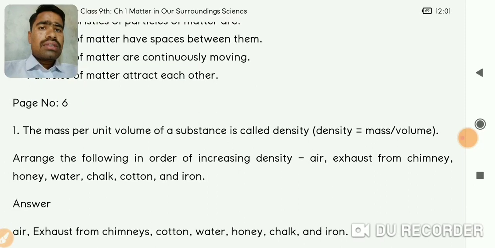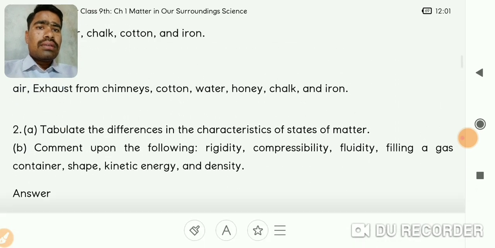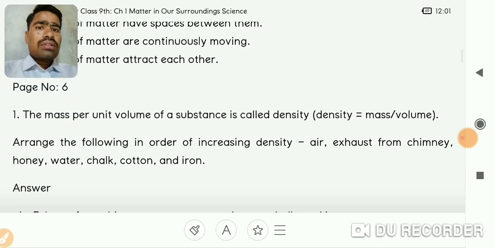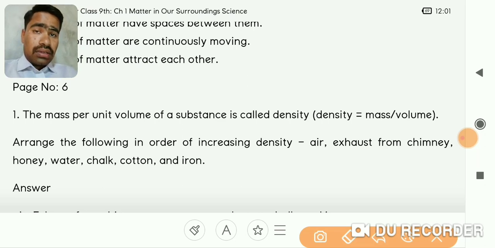Now the next question is on page number 6. If you see, there are a few questions. The mass per unit volume of a substance is called density. We say that wood floats in water. The reason is that the density of wood is less. What does density mean?